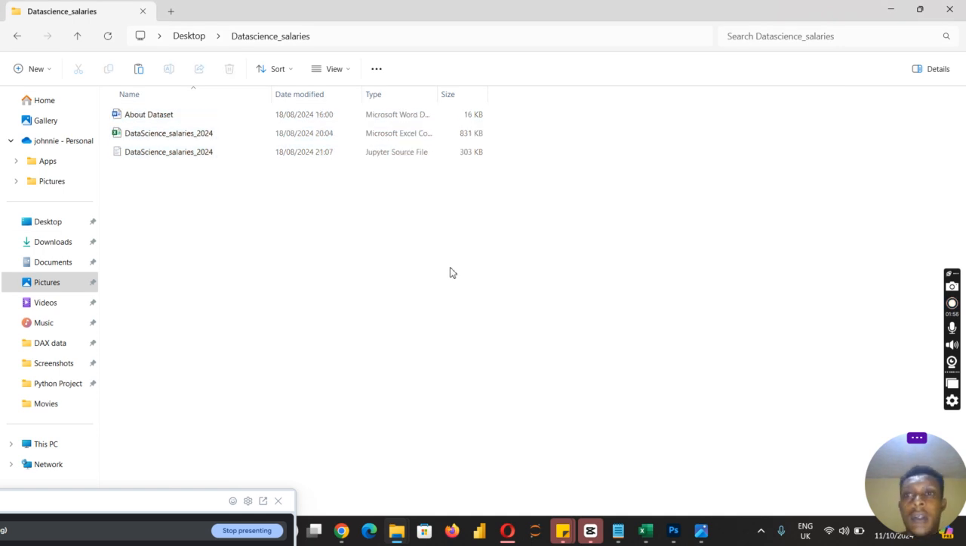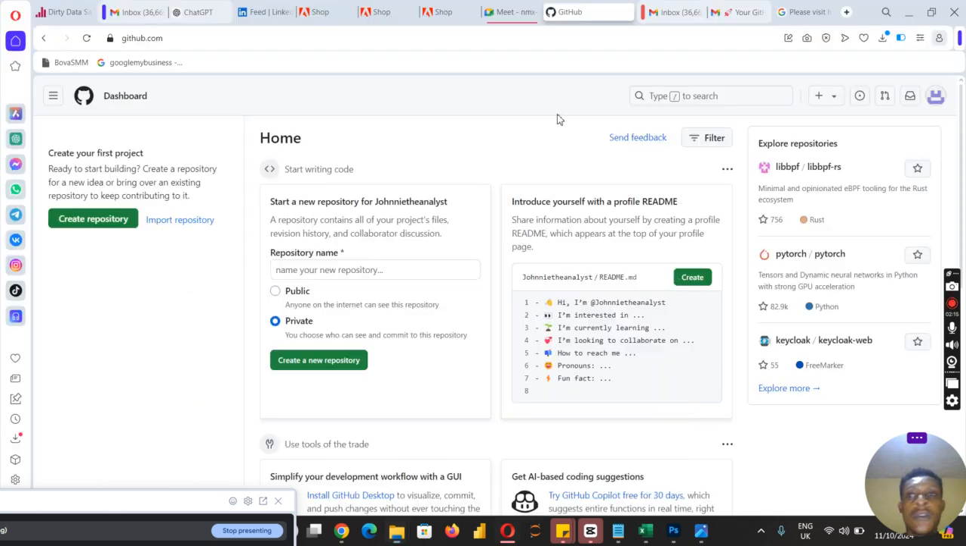So this is my project. This is the about data set. This is the database, which is the data science Excel file. This is the solution in the Python file. Is that clear? So I will go back to my GitHub account.